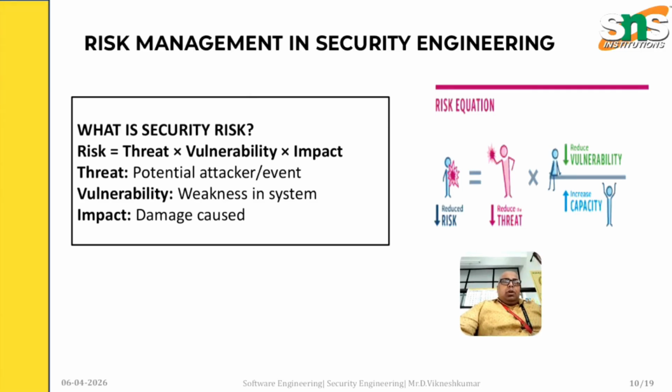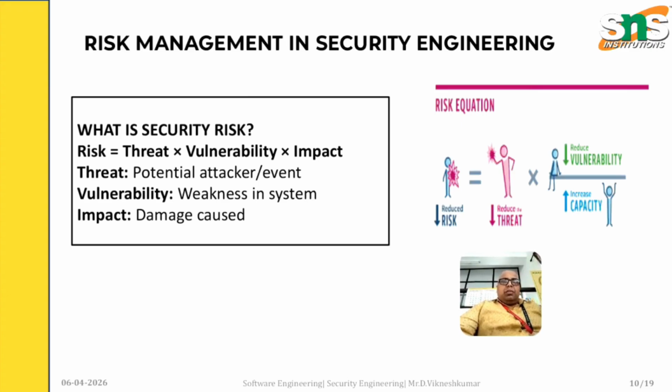So when we reduce the threat, we have reduced risk. When we reduce vulnerability, we can increase capacity. So risk is a combination of threat, vulnerability and impact. Threat is a potential attack by an event. Vulnerability is a weakness in the system.